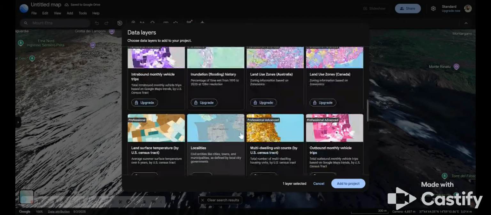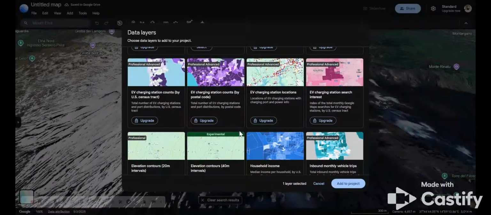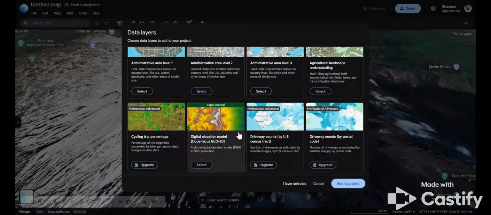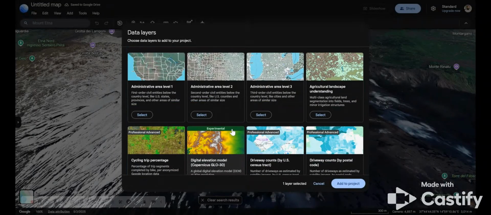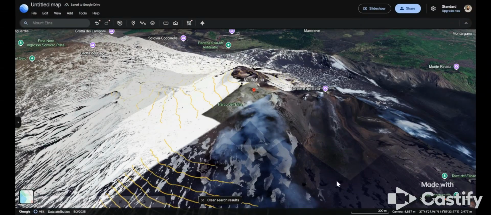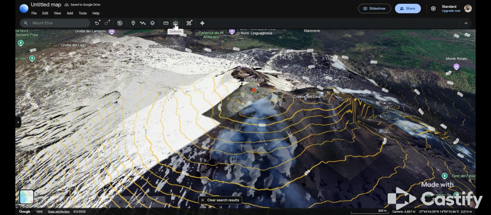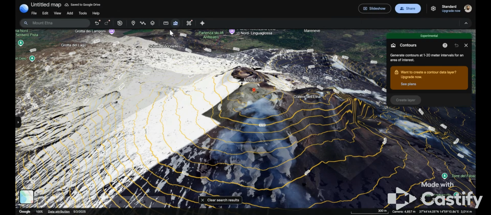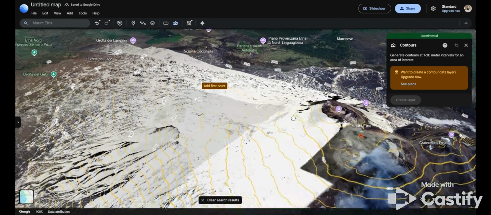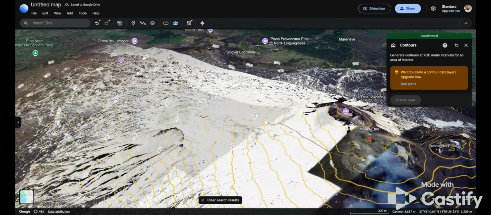I think this is good. We're going to just use the one layer here. You can see the different contour layers. You can also put shapes here to see the different contours just of a certain area.